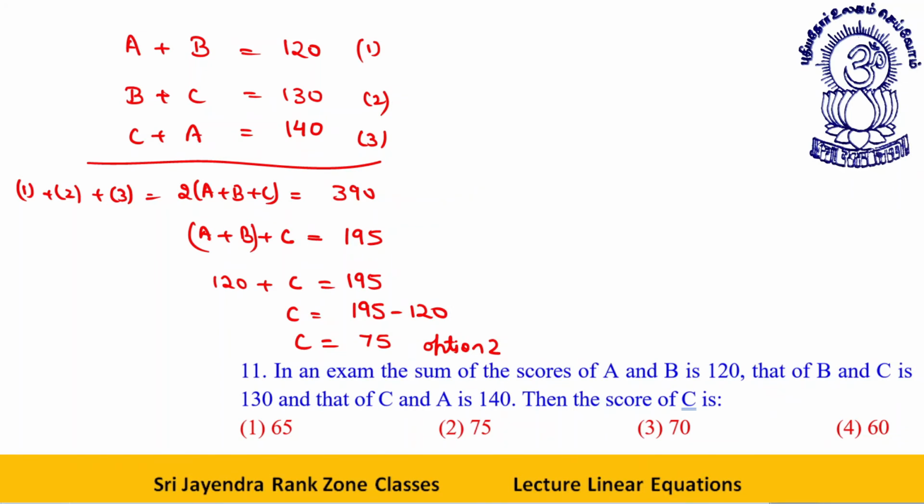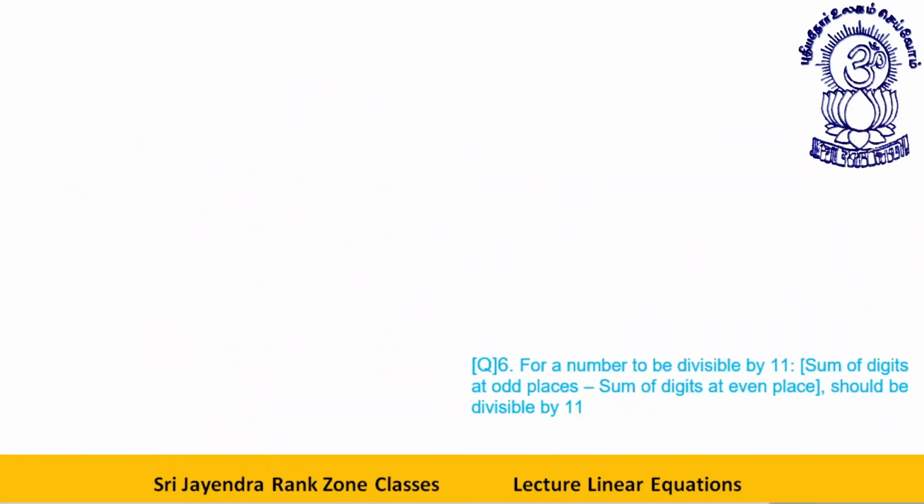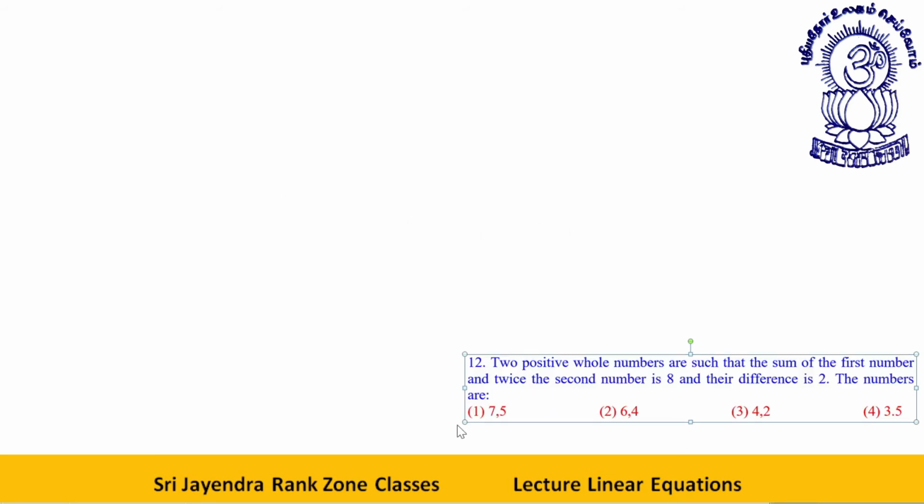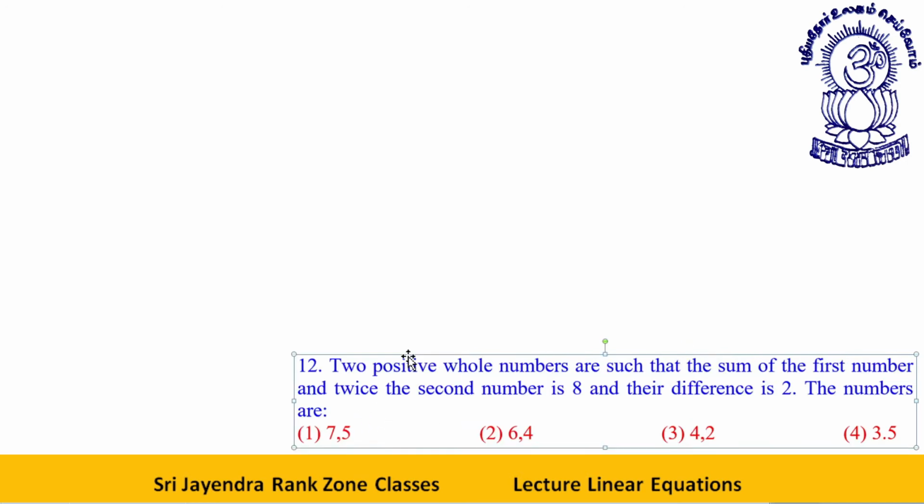The next one we have is: two positive whole numbers are such that the sum of the first and twice the second number is 8.